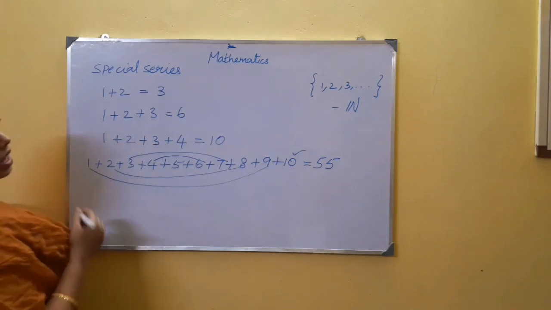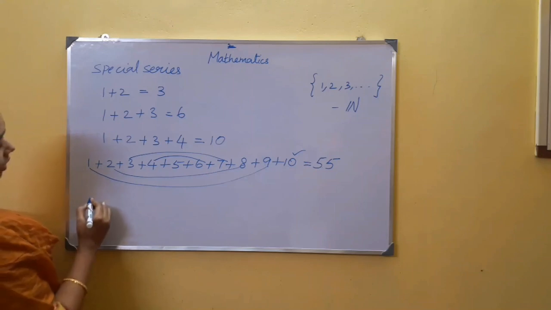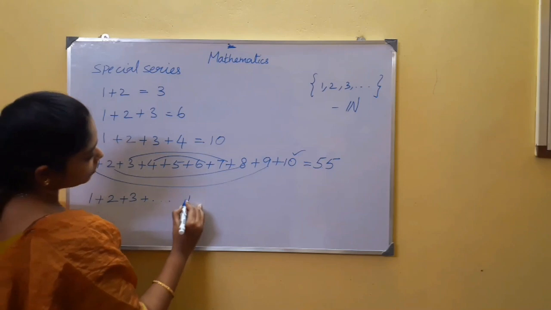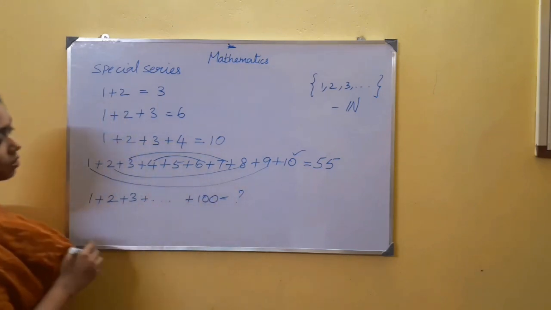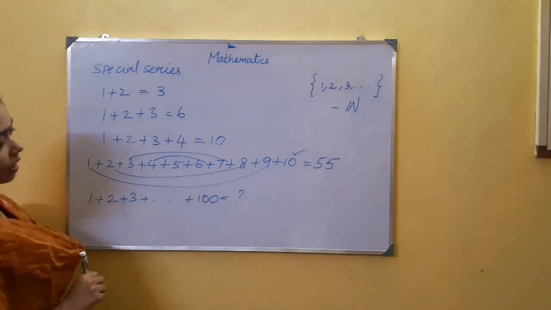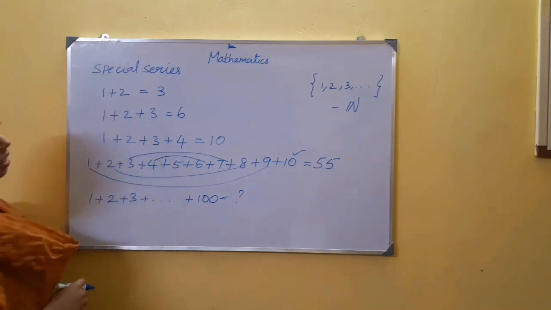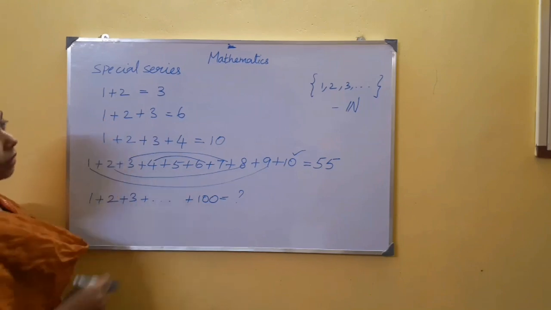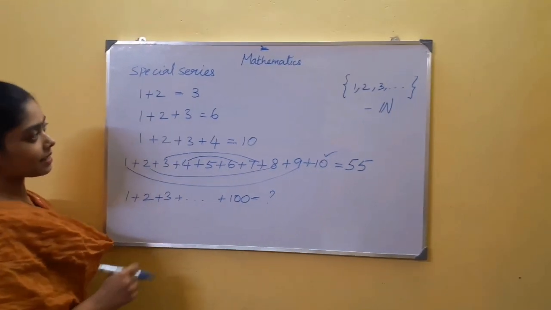Now take the first 100 natural numbers. We want to add them up. The sum of the first 100 natural numbers is 1 plus 2 plus 3 going on up to 100. Is it possible for us to find the answer right now? Yes, it is possible, but it takes time. Now observe all the series. There is a pattern followed in each and every series. We want to find that pattern, and using it, we can calculate this with less time.